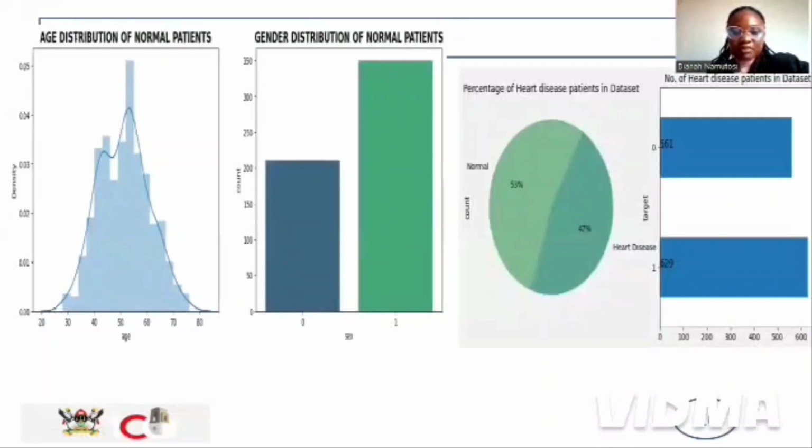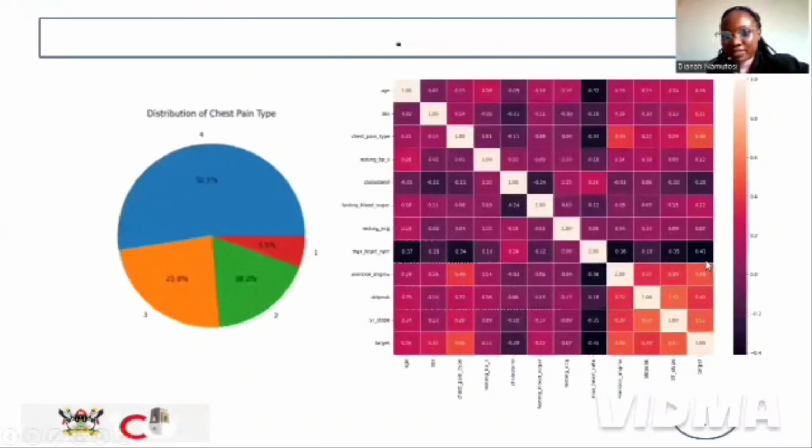From the EDA, these are some of the visualizations we have. The age distribution of the patients shows that most of the people are between the ages of 50 and 60. For gender, we see that most patients were male compared to females, and that's why we used SMOTE to balance the dataset. Here is a pie chart representing the percentage of people who were at risk of getting the disease and those who were not. The normal is 53%, and those that had the disease are 47%.